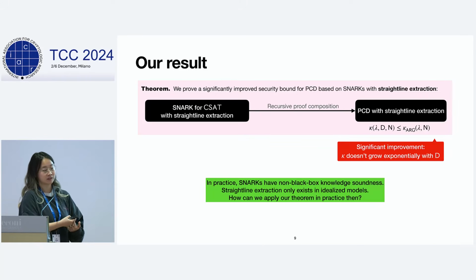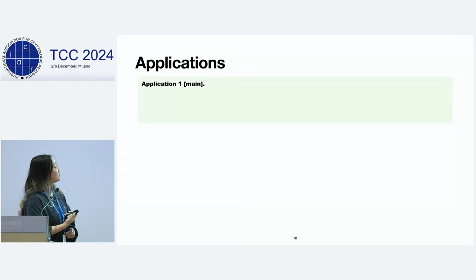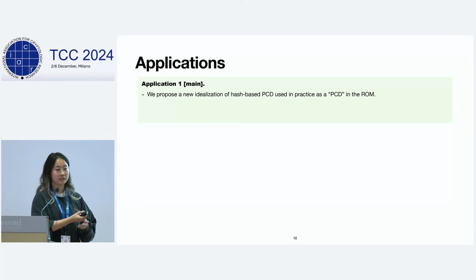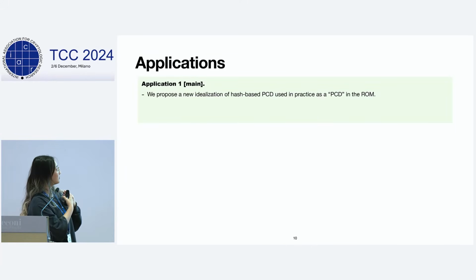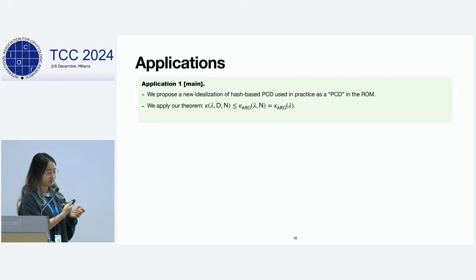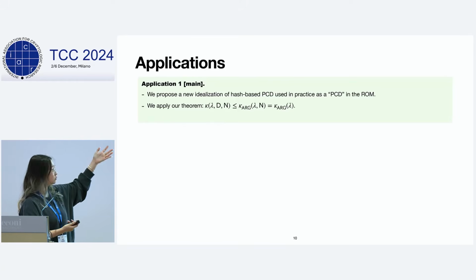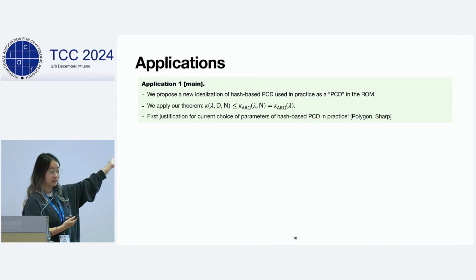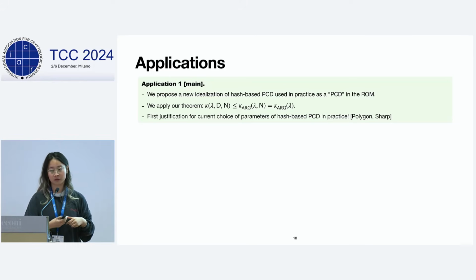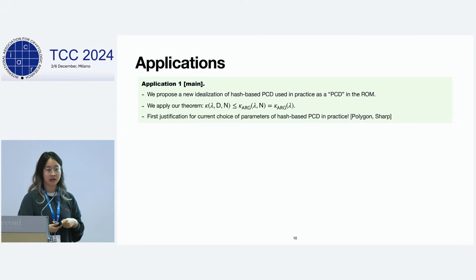So why do we claim that our theorem is useful in practice? What we do is we propose a new idealization for hash-based PCD in the random oracle model. And since we're in the random oracle model, we have Micali's SNARK, which actually has straight-line extraction. Therefore, we can just directly invoke our theorem. And this actually provides the first justification for the current choice of security parameters that's used in practice, especially for hash-based PCD such as Polygon and StarkWare's SHARP.